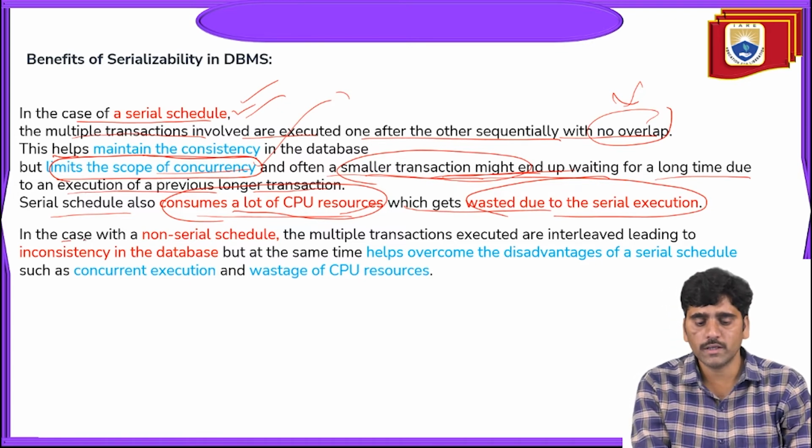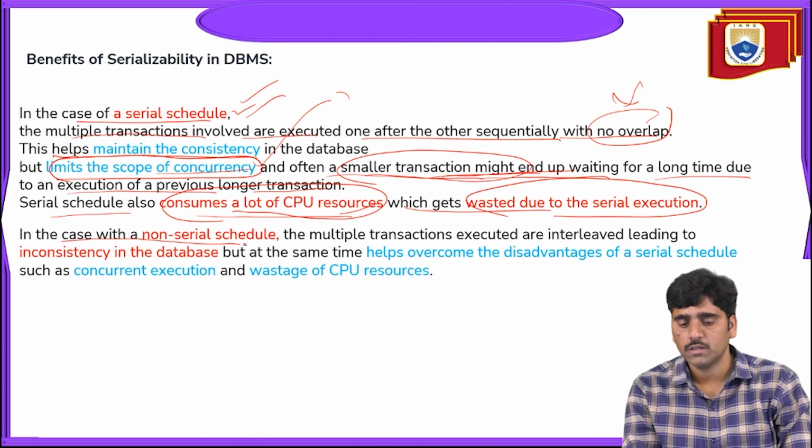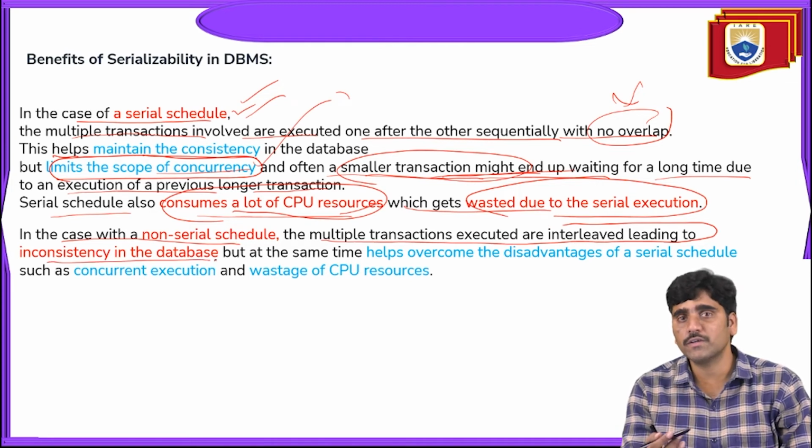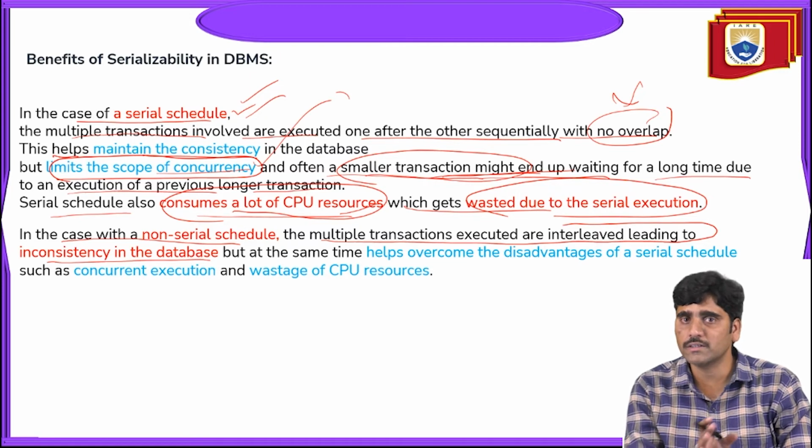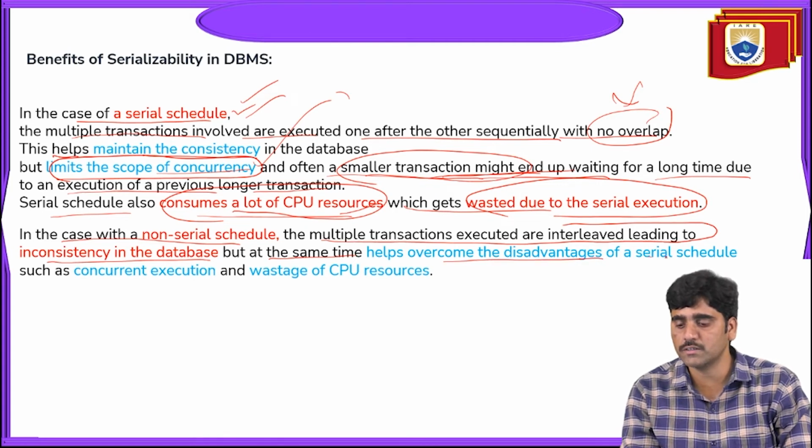But in the case of a non-serial schedule, the multiple transactions are executed interleaved, leading to inconsistency of the database. That means all the transactions are overlapped together, so it leads to the problem of database inconsistency. But at the same time, it helps overcome the disadvantages of the serial schedule, where the transaction has to wait for a longer time and CPU resources are wasted.